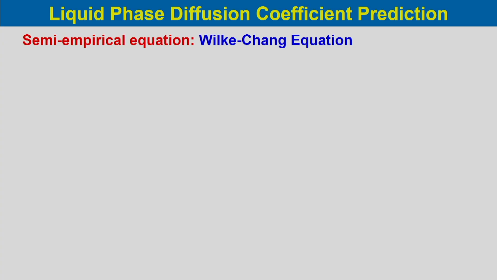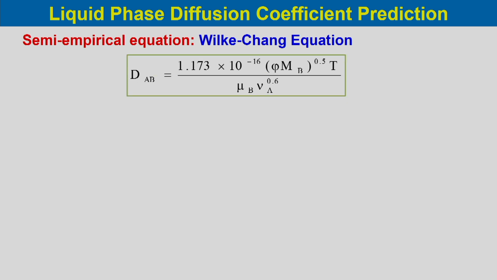Now, we will discuss the liquid phase diffusion coefficient prediction. There is a semi-empirical relation proposed by the Wilke-Chang equation, where the diffusion coefficient DAB is equal to 1.173 into 10 to the power minus 16 into phi into Mb to the power 0.5 into T divided by mu b Va to the power 0.6. So, it depends on the properties of components A and B and the temperature.